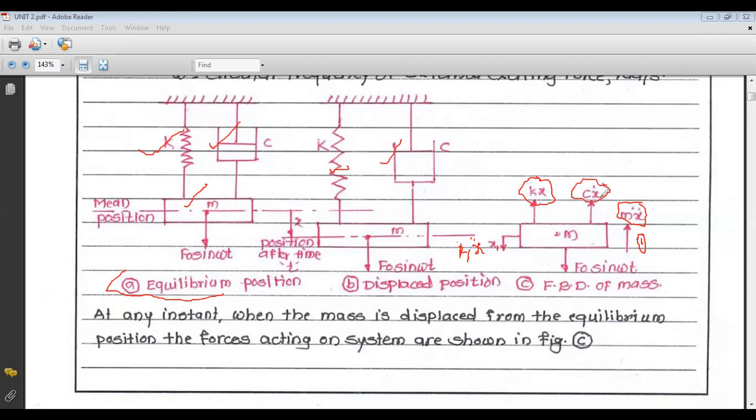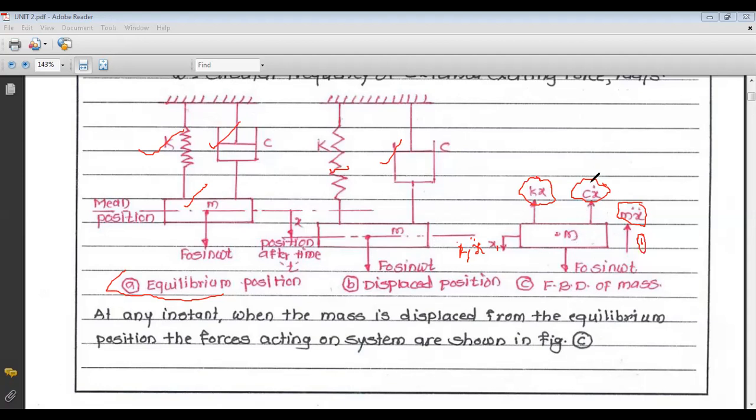The third type of force is your damping force, Cx dot. That is C into velocity, damping force per unit velocity, which is nothing but your damping coefficient, and that damping force is nothing but the damping coefficient into velocity. So Cx dot is the magnitude of damping force, and what is the direction? It is opposite to the motion or opposite to the velocity. Now velocity is also in downward side, so this force is in upward side.